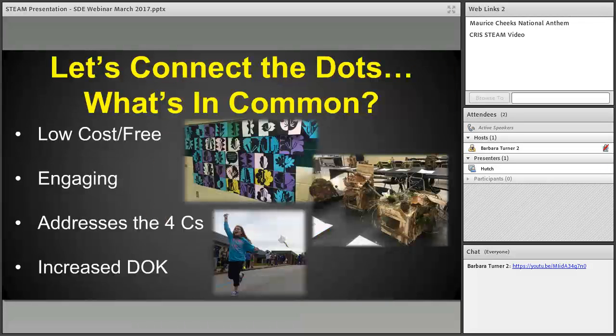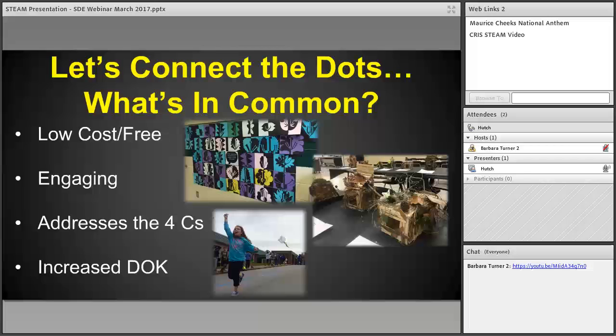Seyfried. All right, so kind of pulling together the things we've talked about so far, connecting those dots, we see a lot of the things we had to get really creative with our budget. So you'll see a lot of the things were low cost or even free to us. Sometimes we are able to convince some community members to make some donations to us. So really, you have to work to find the ways to make those things happen.